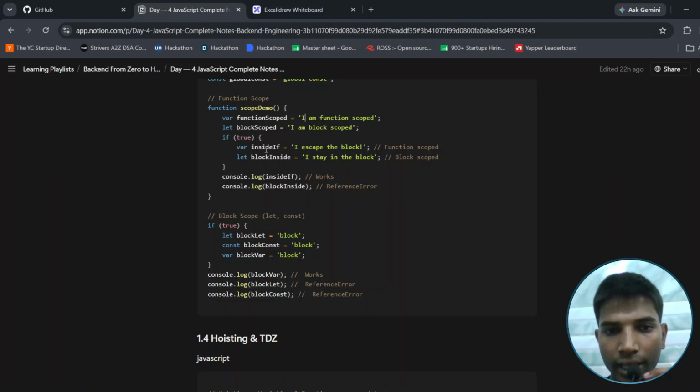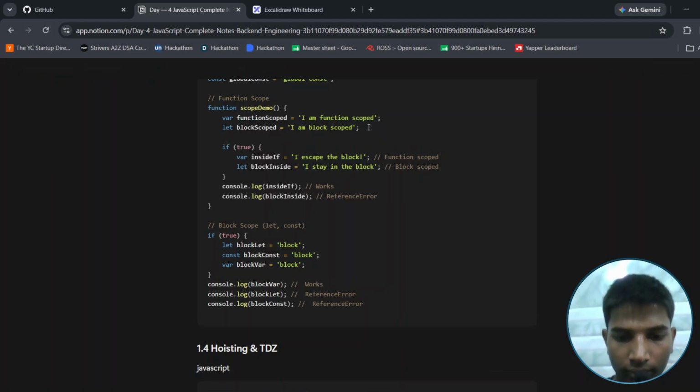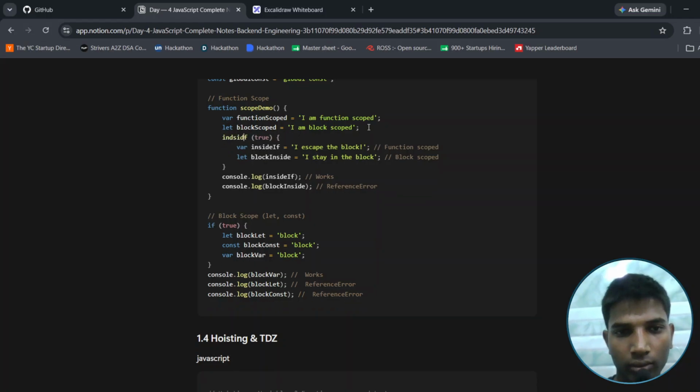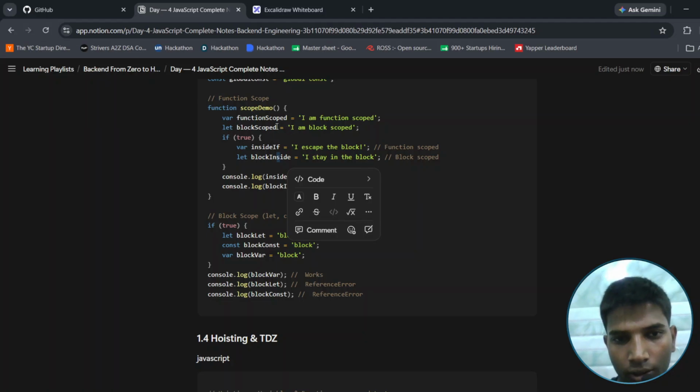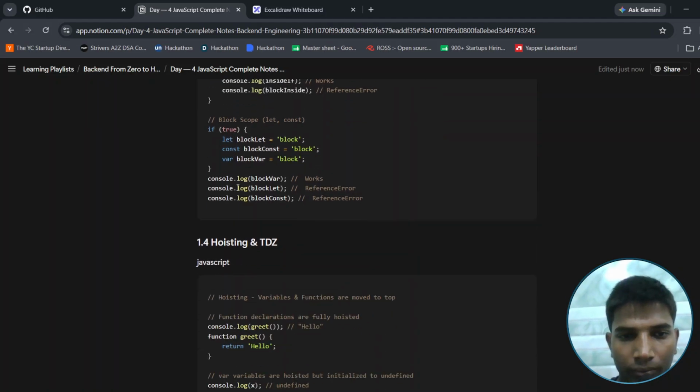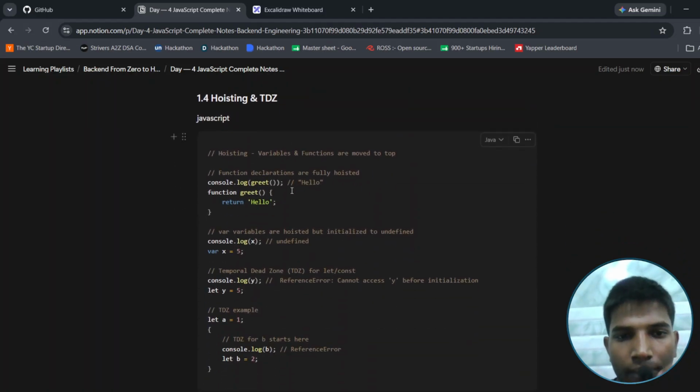If we try to access a block scoped variable outside the if, it will raise an error. This is function scoped and this is block scoped, so we can choose and define it from here.